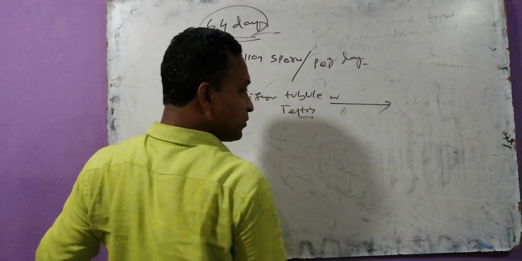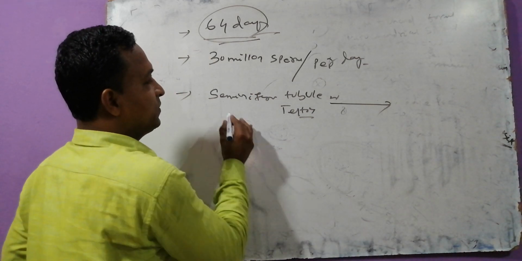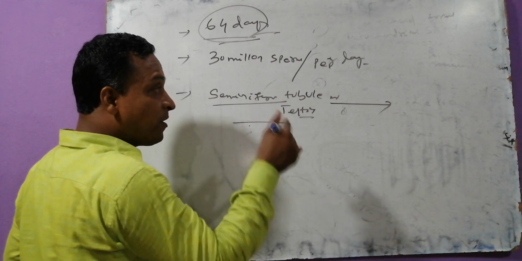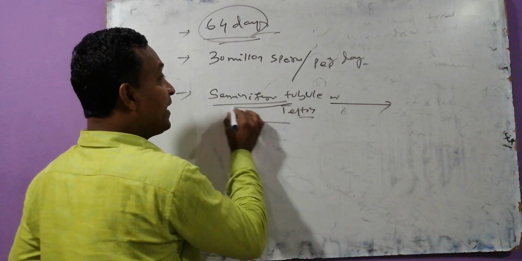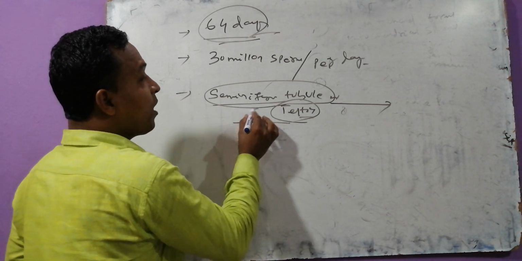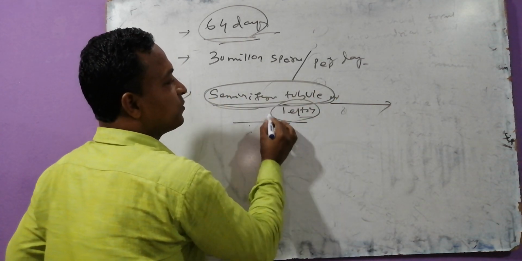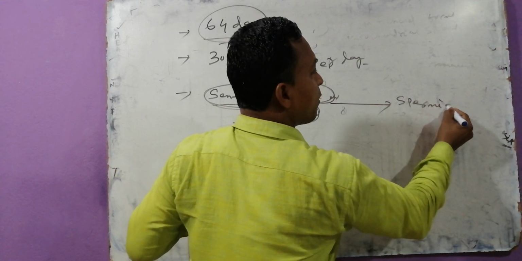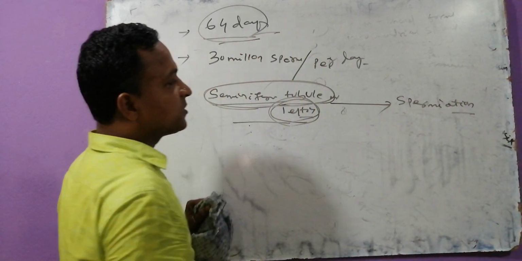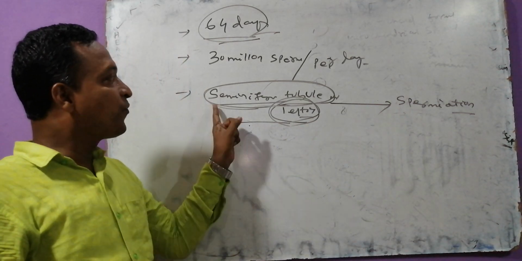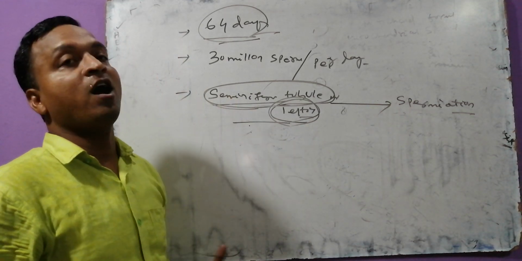After maturation, they are present in the testis before maturation. But when the sperms are released from the seminiferous tubule of the testis, we call that spermiation. Spermiation means the release of the sperms from the seminiferous tubule of the testis.